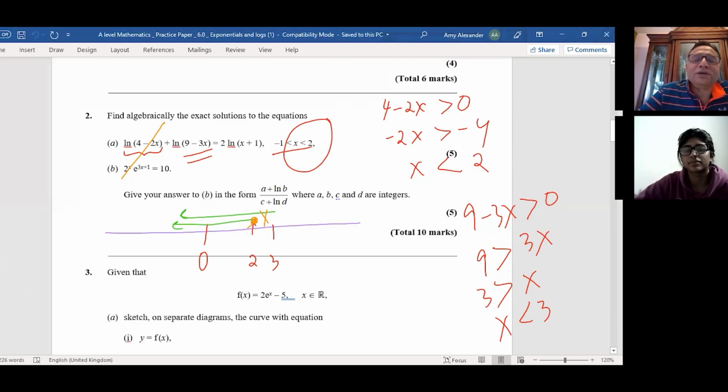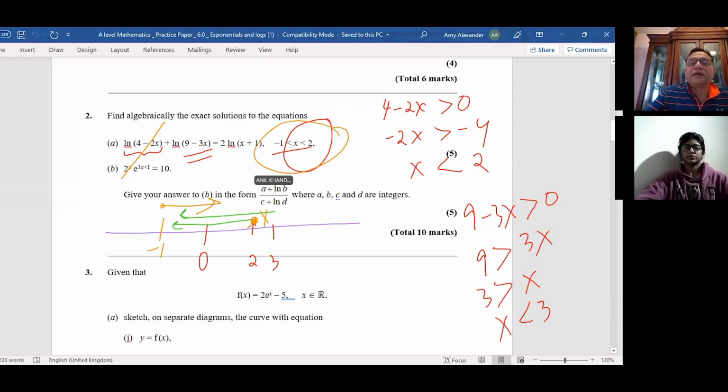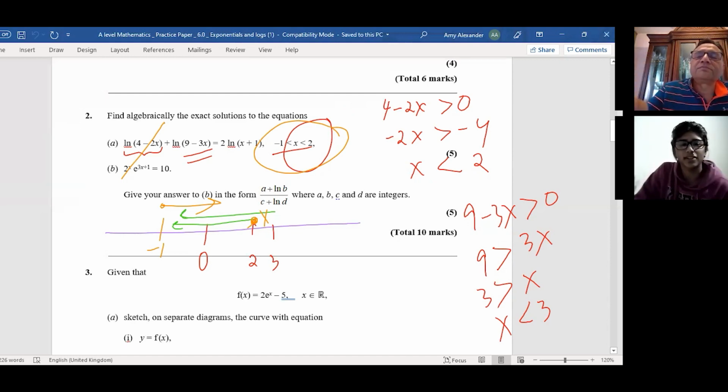So that is how, and with this, you will get this as minus 1. You get the point, right? So the in-between interval, as shown here, becomes the domain. And that could be an independent question for you. Tricky, but could be possible.